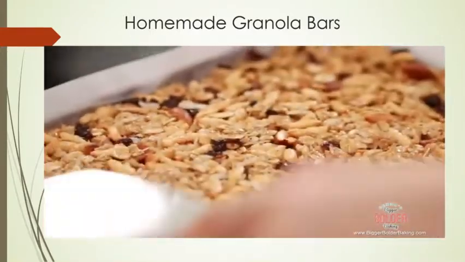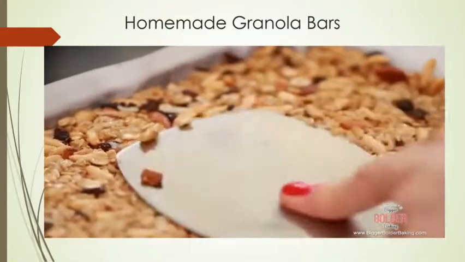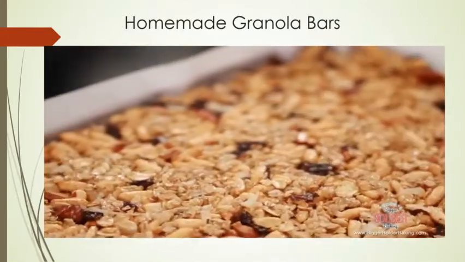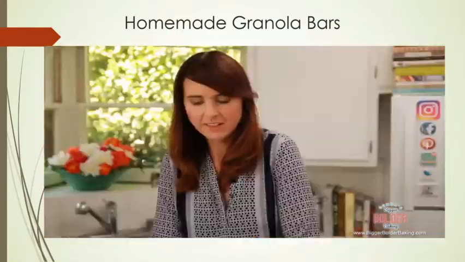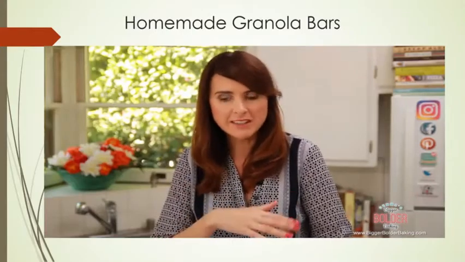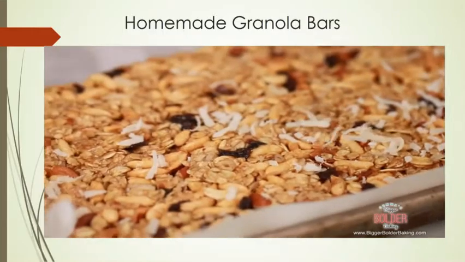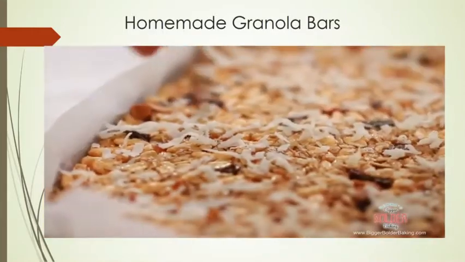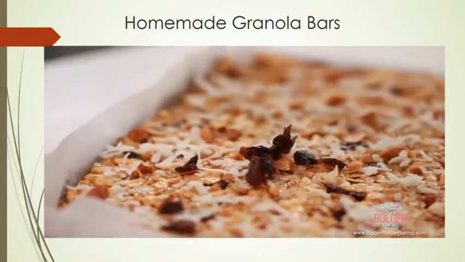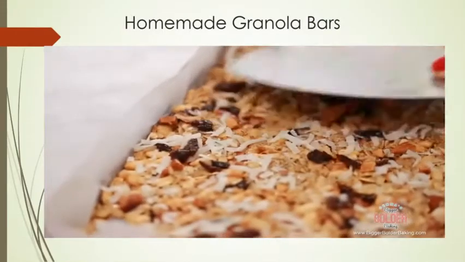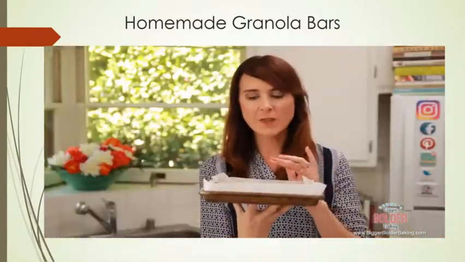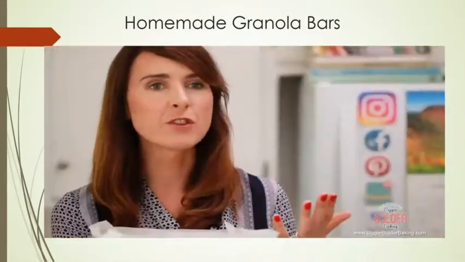You might want to use a spatula or a palette knife and just press it in nice and firm to get an even layer. I like big thick bars, but you can spread this out thinner if you would like. Now in true bigger bolder baking fashion, I'm going to sprinkle some more ingredients on top and a few toasted almonds and some raisins. And then just give those guys a little bit of a press down. Our granola bars are looking great and they're smelling great, but now it's time to pop them into the fridge to let them set.